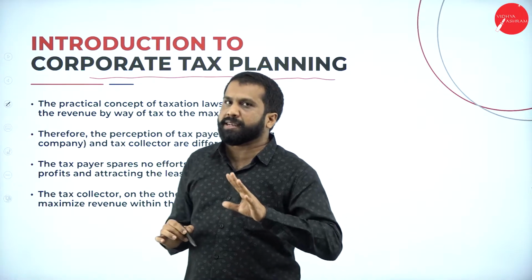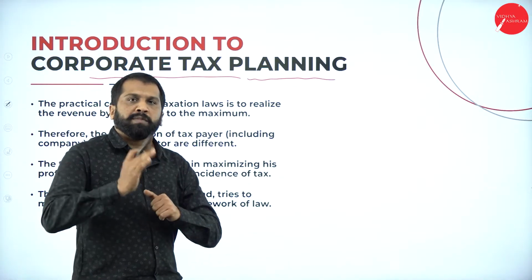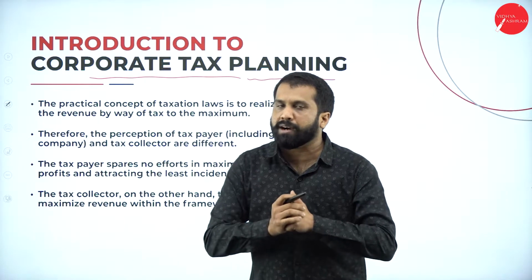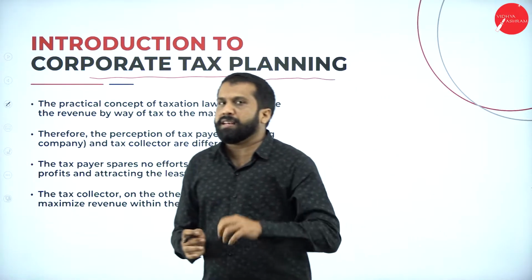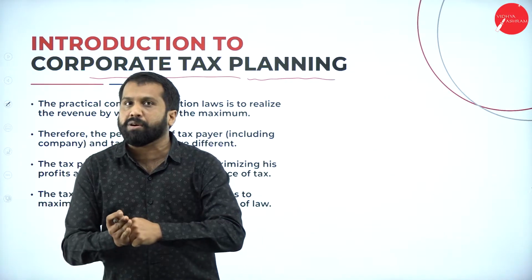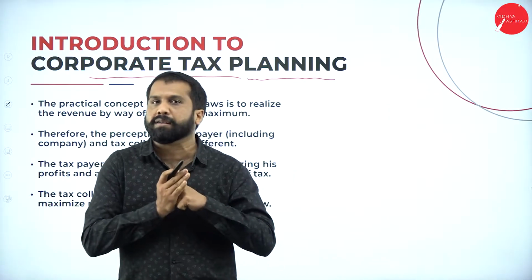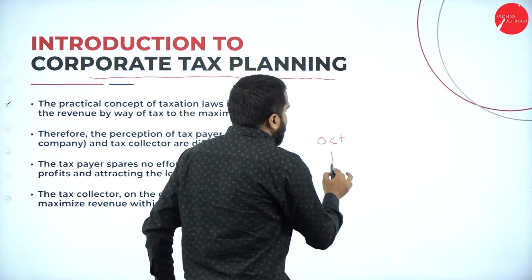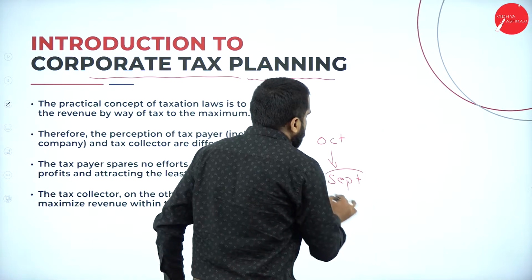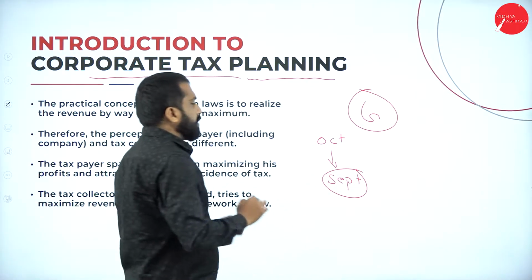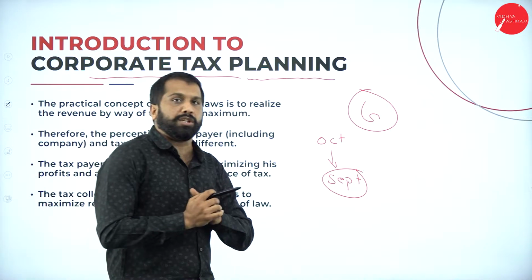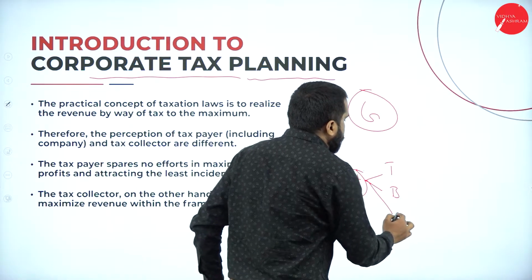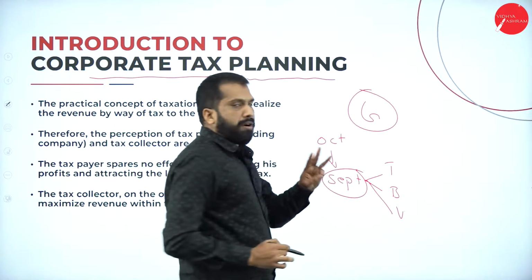In simple terms, I'll tell you, corporate tax planning is like, for example, you're going for a Goa plan. Normally, for a Goa plan, you will plan almost 10 to 15 days prior. If you are planning to go in October, you will plan from September. Before you go, you will plan: should I go by train, by bus, or by own vehicle? There are 3 options.